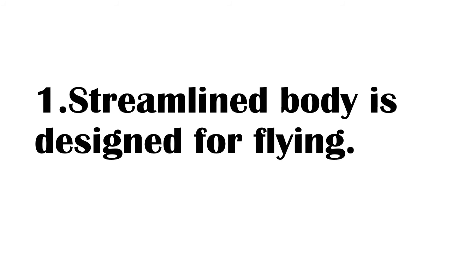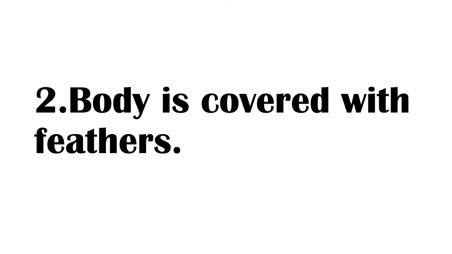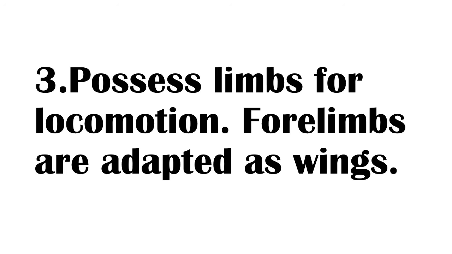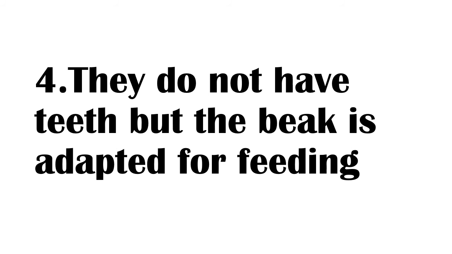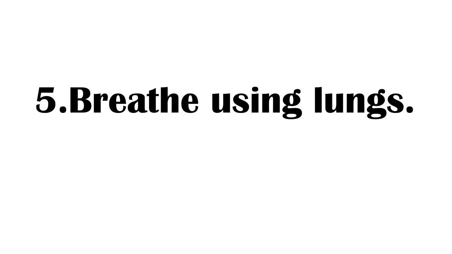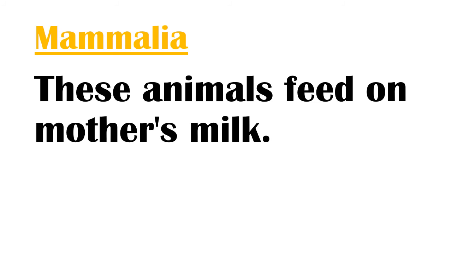Streamlined body is designed for flying. Body is covered with feathers. Possess limbs for locomotion. Forelimbs are adapted as wings. They do not have teeth, but the beak is adapted for feeding. Breathe using lungs. The next one is mammalia.